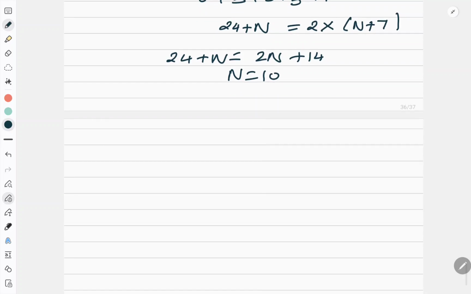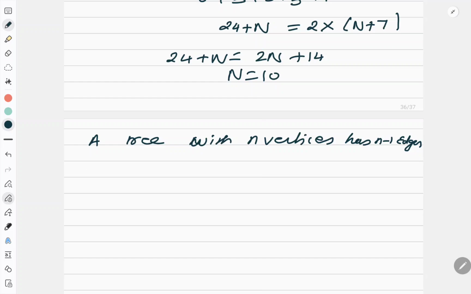The theorem which I used in all the questions: a tree with n vertices has n minus 1 edges. Correct? Now, I will prove this theorem by induction.